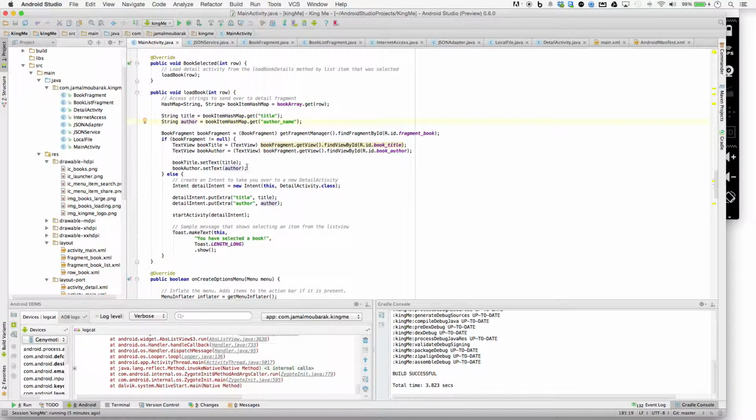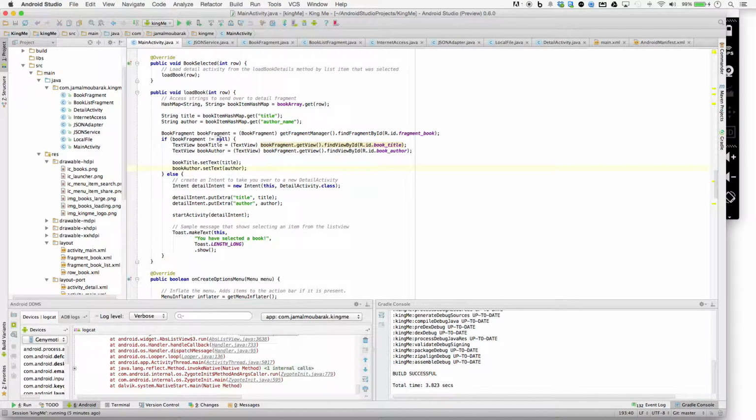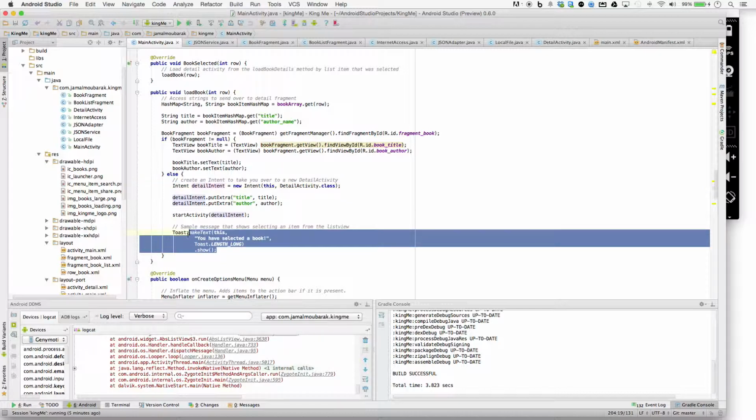This part right up here, sorry about that, that's if it's not equal to null. But this right here, else, what it's doing is it's pulling the information, and it's sending it over to detail intent. And then I have a toast message that says you have selected a book.